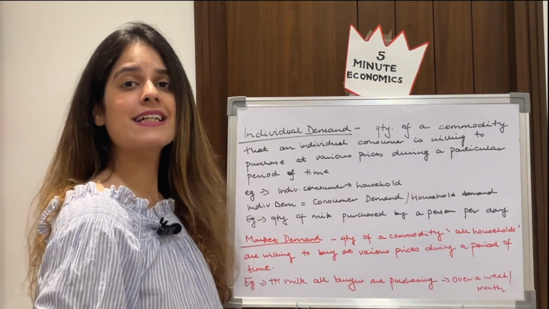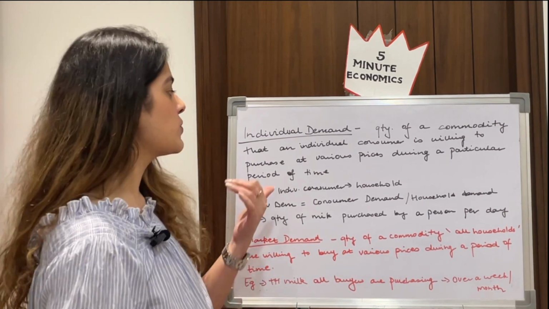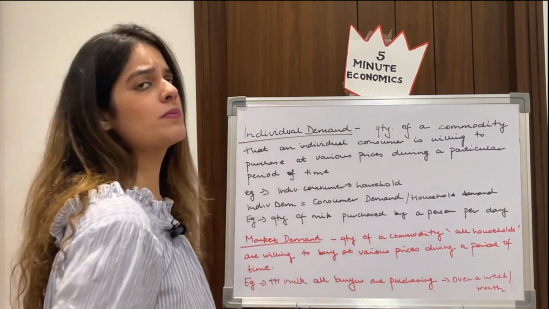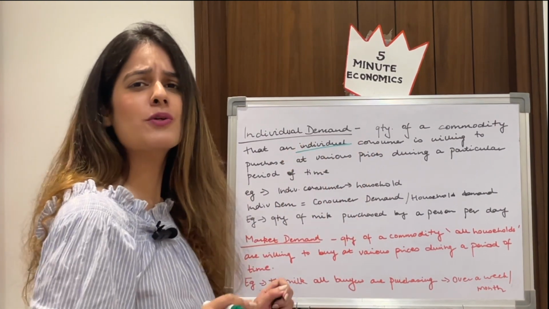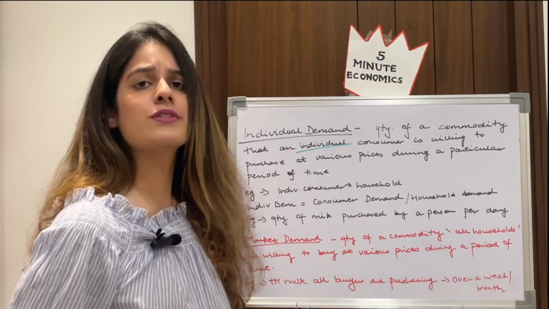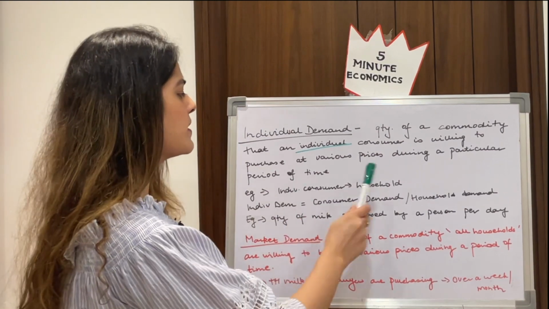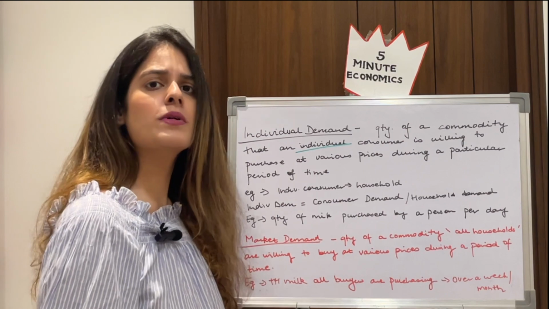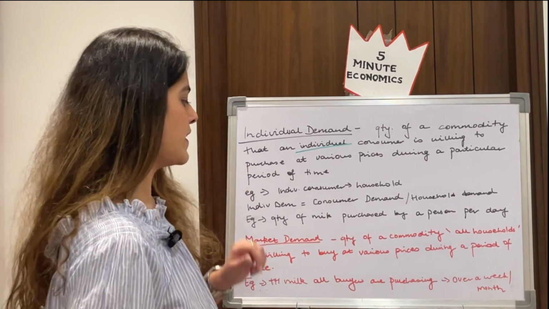So firstly, guys, let's come to the types of demand, where I'll be simultaneously explaining the two concepts, individual and market demand. As the name suggests, individual demand is the quantity of a commodity that an individual consumer is willing to purchase at a particular price during a particular period of time. In economics, an individual consumer is also known as a household. That's their favorite word, so don't forget it. So an individual consumer is known as a household, which means that individual demand is also known as consumer demand or household demand. So don't get confused if these words are used instead of individual demand.